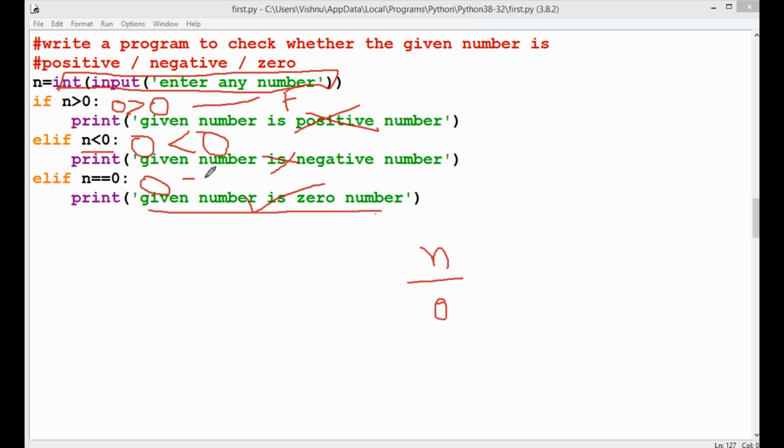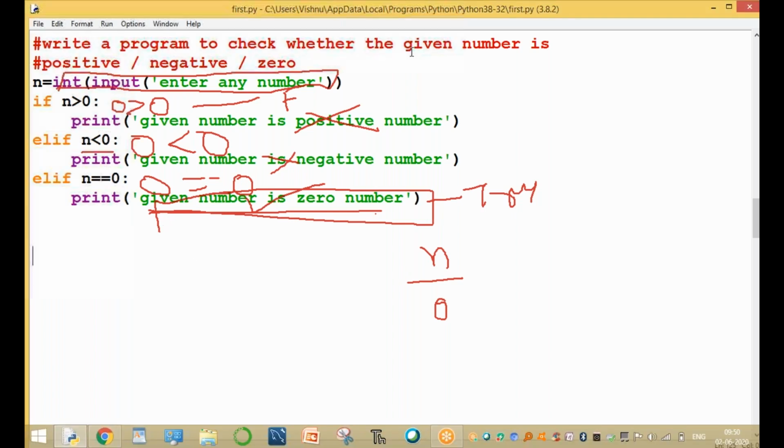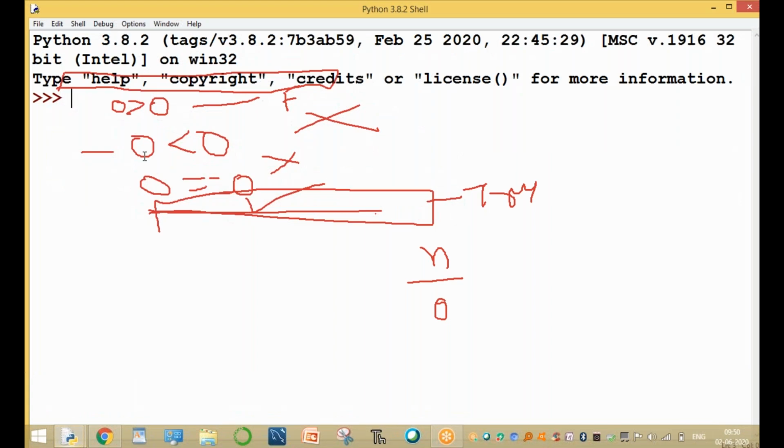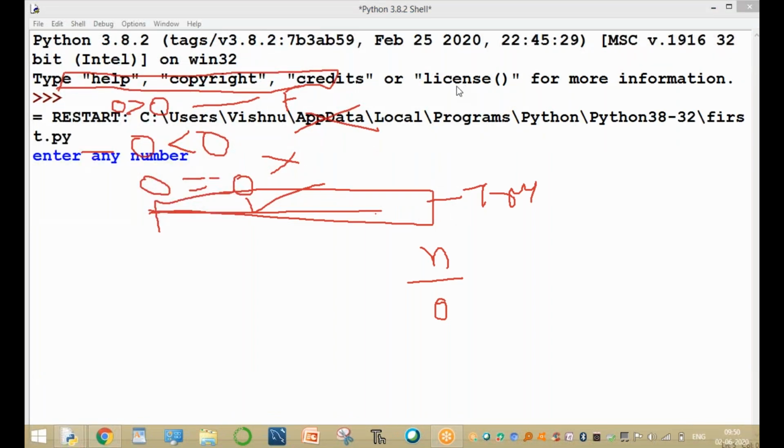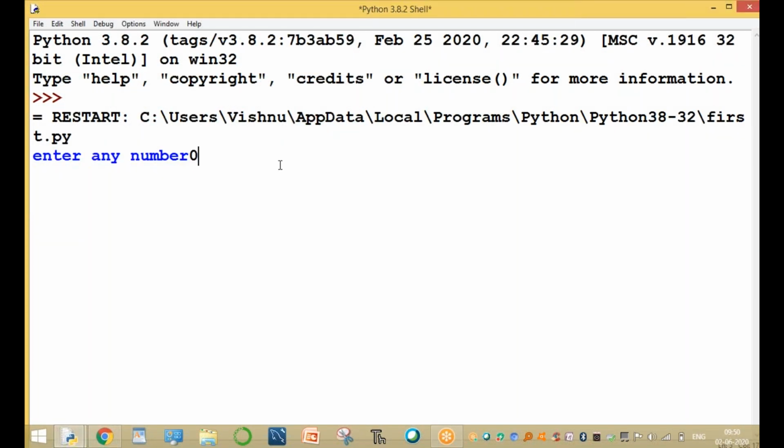Why? Because 0 equals 0. Double equal to is for comparison. This condition returns a true value, so it automatically executes this message: given number is 0 number. From this program, from the module, enter any number. Number is 0. Your given number is 0 number.